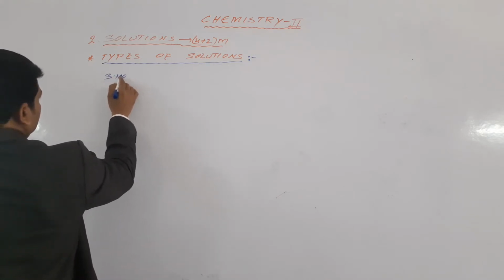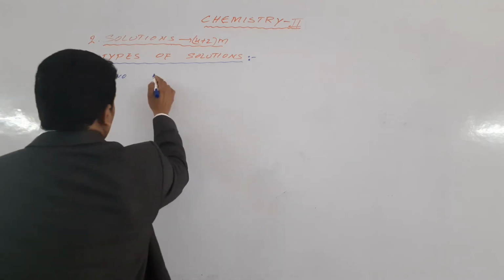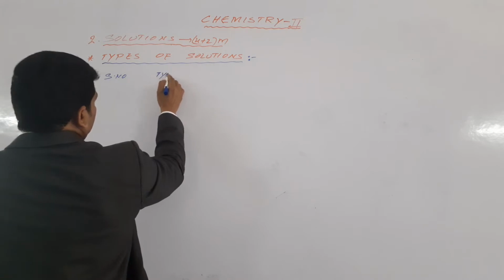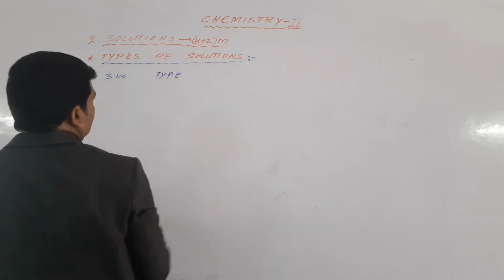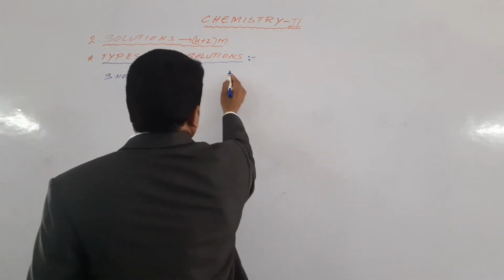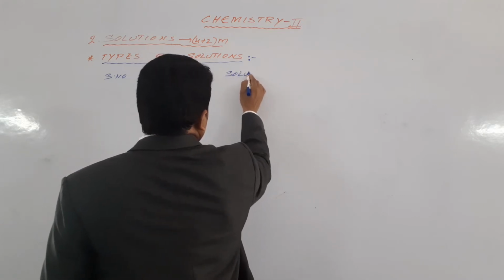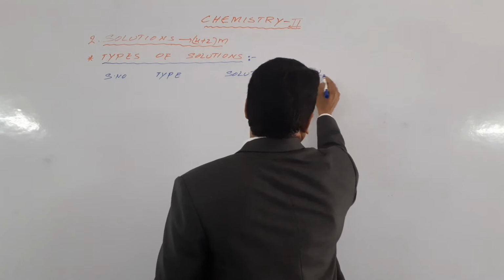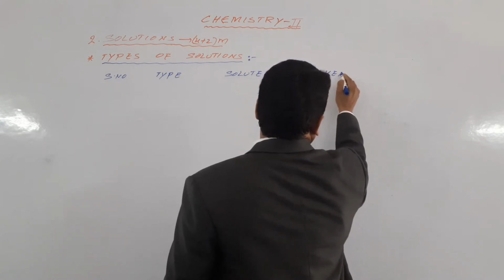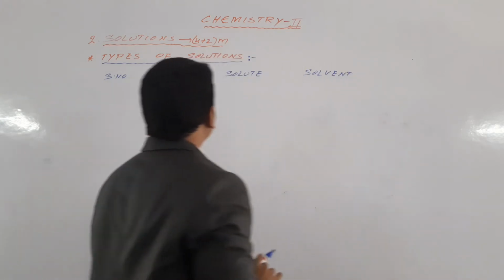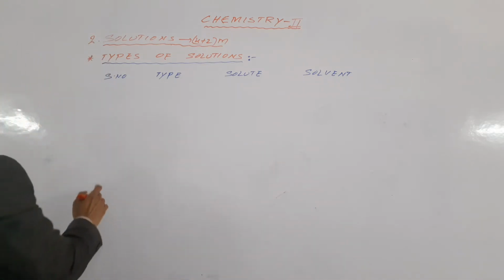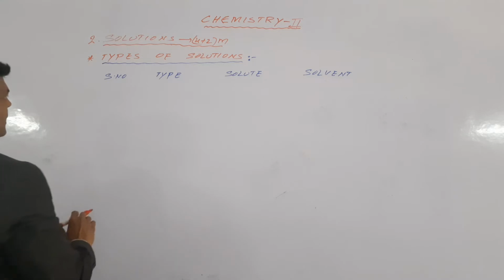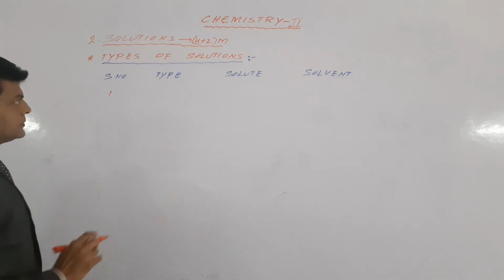First I am taking the serial number. Next, the type of solution. Next, the solute. Next, the solvent.